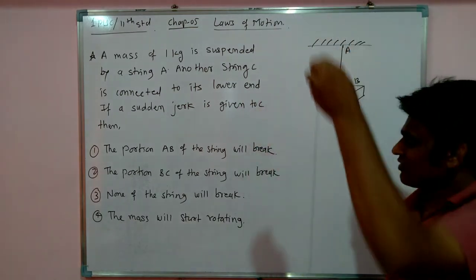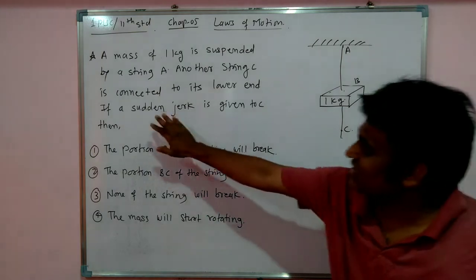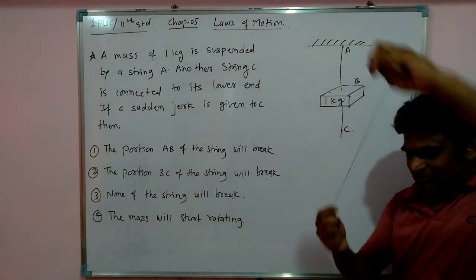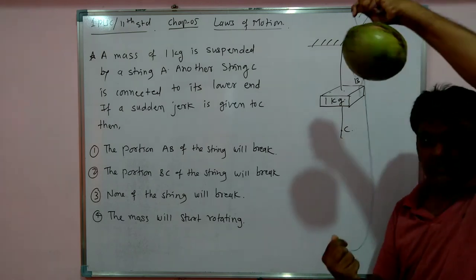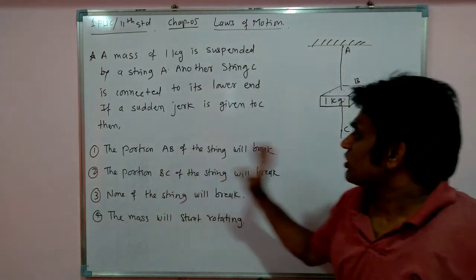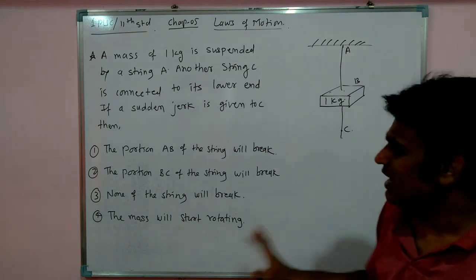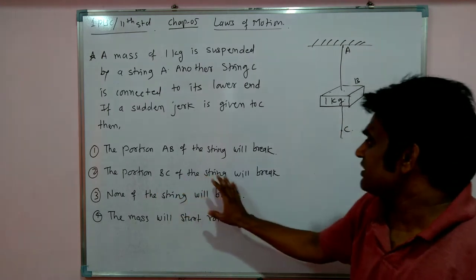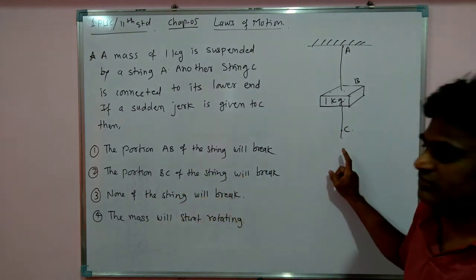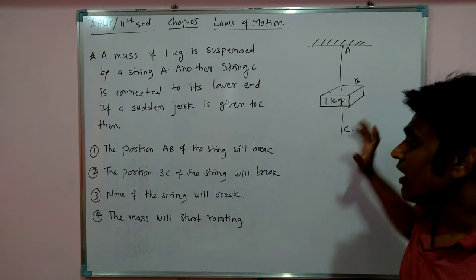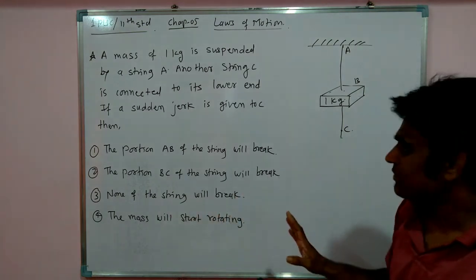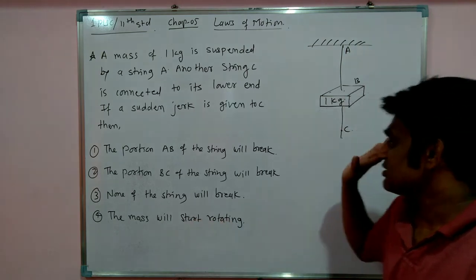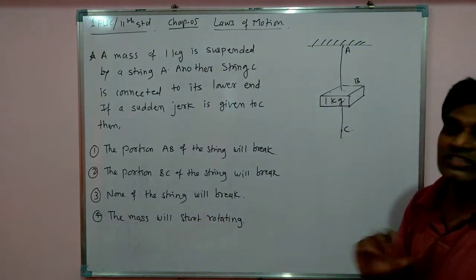This is the situation. In this case, if a sudden jerk is applied, which means one force is applied like this, a sudden force, then which portion of the wire will break? The options are: the portion AB will break first, the portion BC of the string will break, or no string will break, or the mass will start rotating. Out of these four, which is the answer?